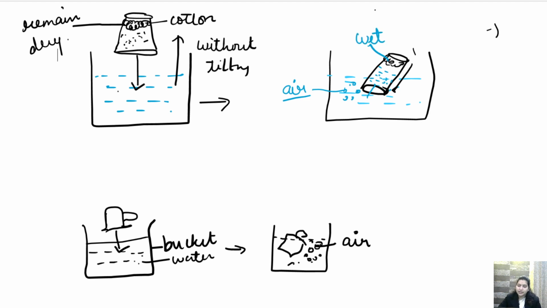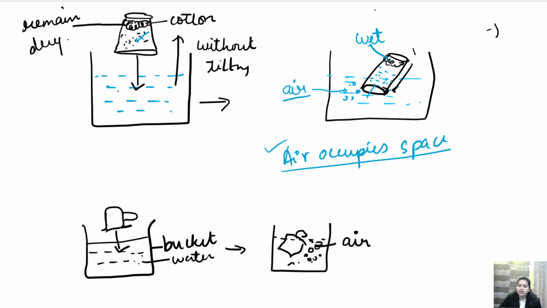Getting it? This experiment shows that air occupies space. क्योंकि यहाँ पे air था and air was not coming out, so cotton was not wet and water could not enter inside this glass.